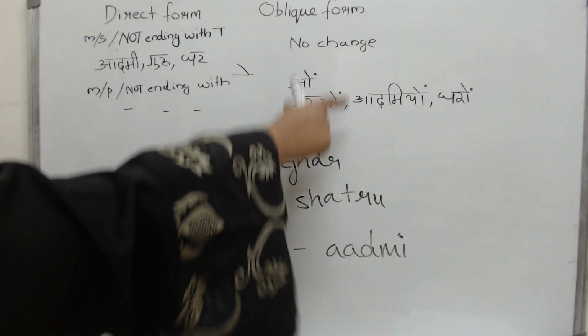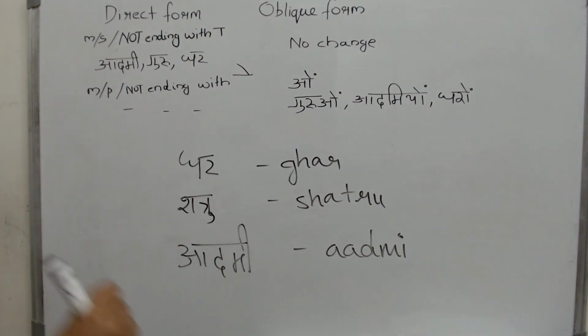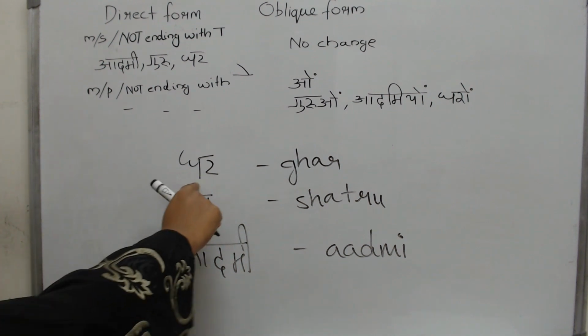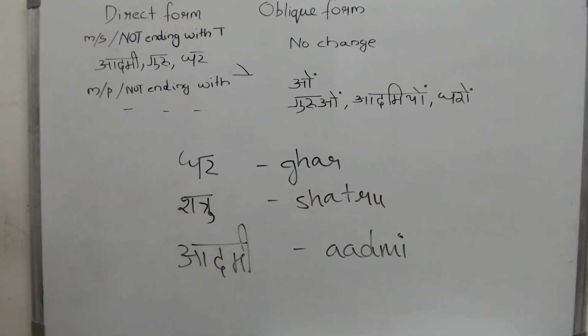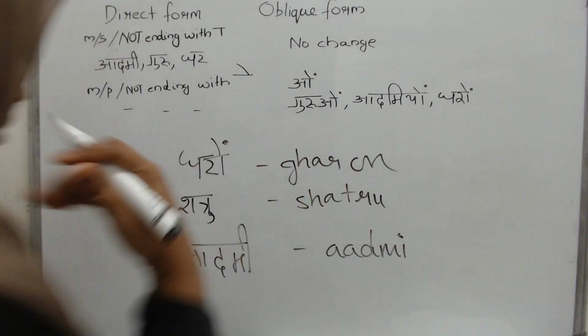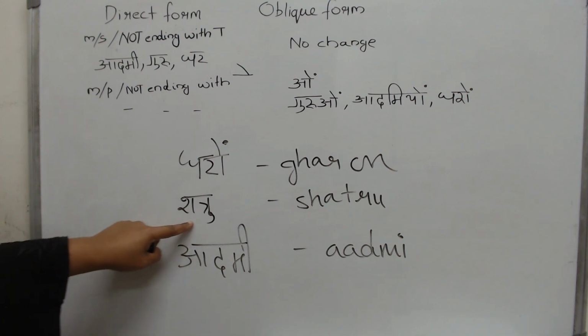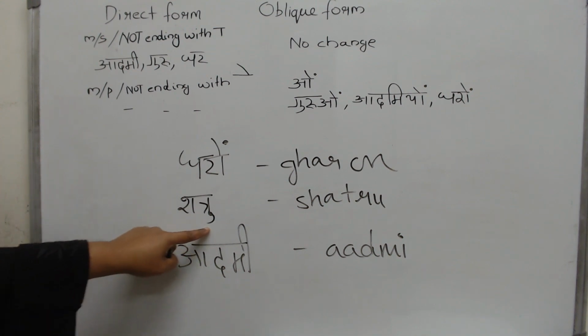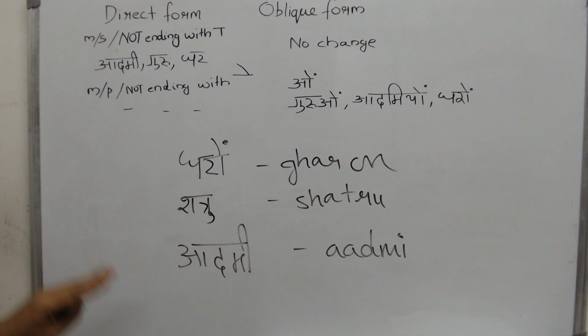When we talk about their oblique forms and we say that all the plural words should end with the o sound, then a very important question arises. How do you get the o sound? When your word ends with a consonant, a ra, ka, ta or a da, it is very easy. Just put garon. Finished. You got the sound? Garon. But what is wrong when you have the alphabet? It already carries a matra.